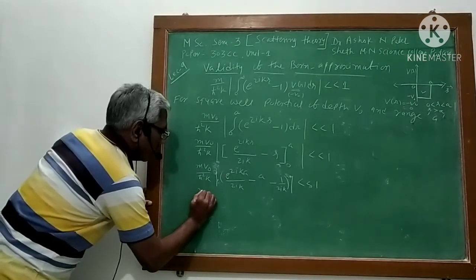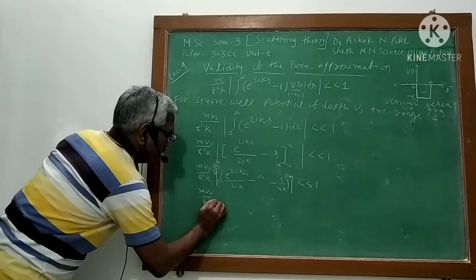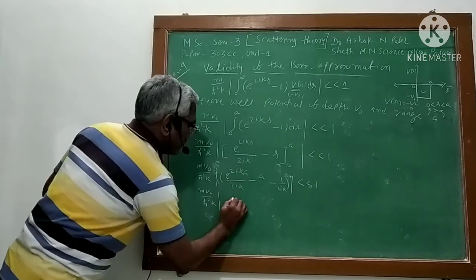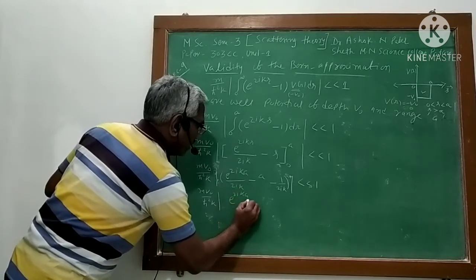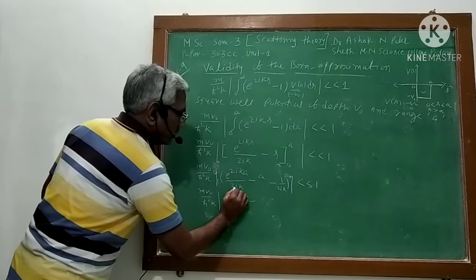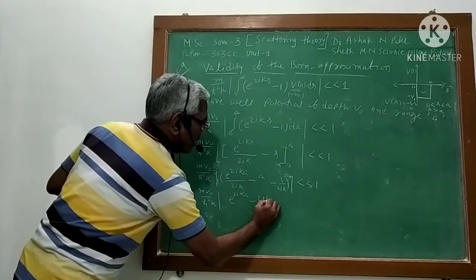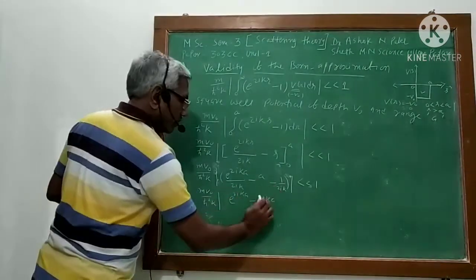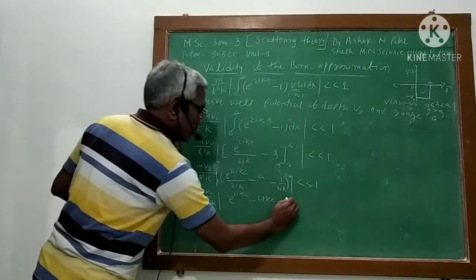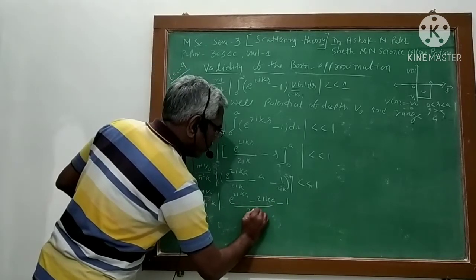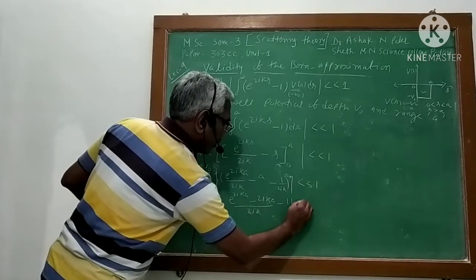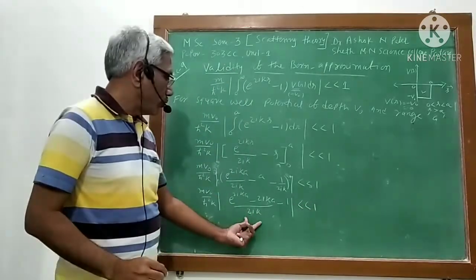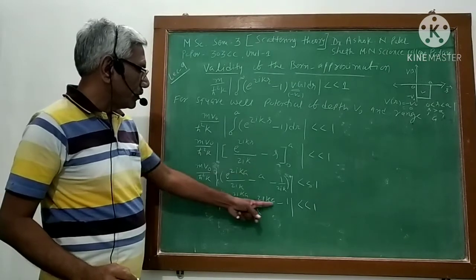So now m V0 upon h cross square k, mod, it is e raised to 2ika minus 2ika. You take the LCM or multiply with this, minus 1 upon 2ik. So you divide by 2ik, so we have to multiply with this, so it is 2ik.